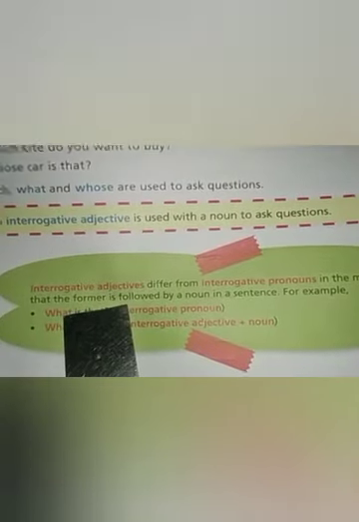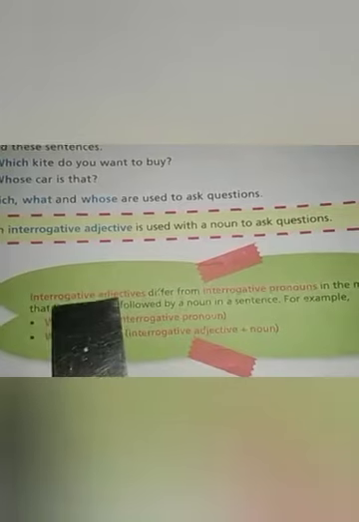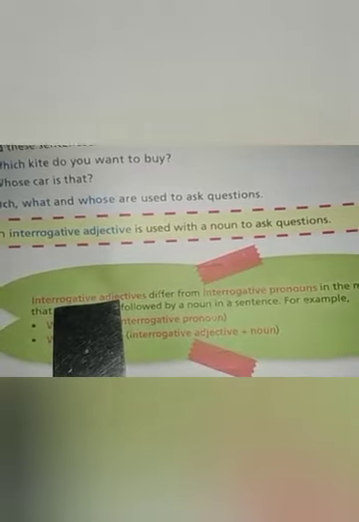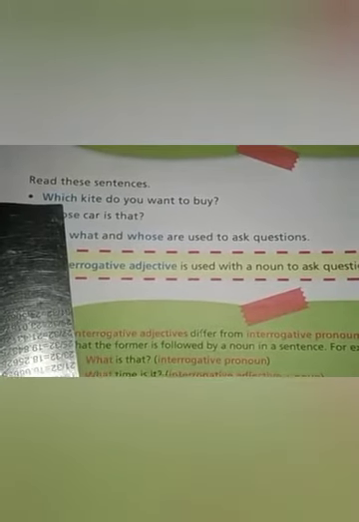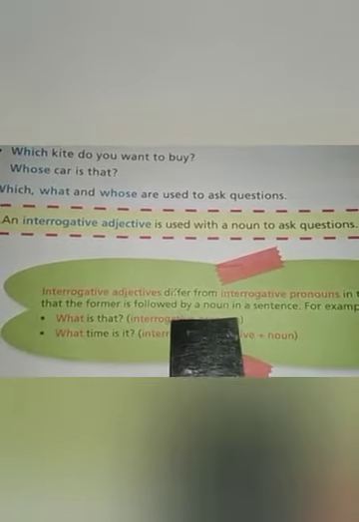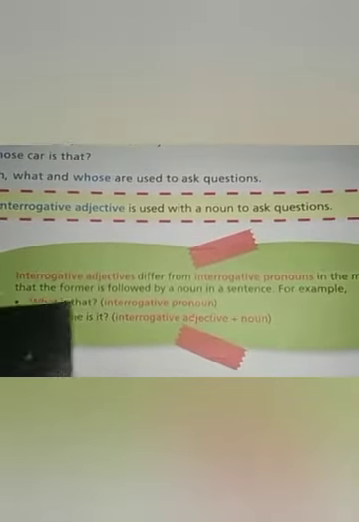Interrogative adjectives differ from interrogative pronouns in the manner that the former is followed by a noun in a sentence. Means you can differentiate between interrogative adjective and interrogative pronoun as the interrogative adjective is followed by a noun. Means you will find a noun after the interrogative adjective. Here I told you that there is a noun after the interrogative adjective. In the first sentence also there is a noun after the interrogative adjective. So an interrogative adjective is followed by a noun. For example, what is that?